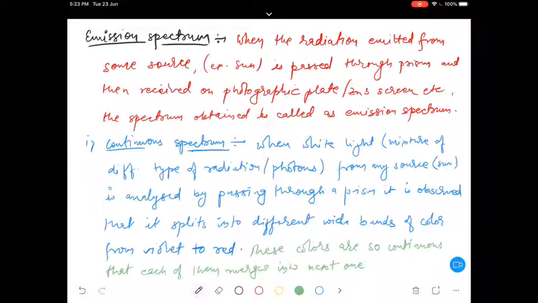Each of them will be merged into the next one, meaning we cannot differentiate between these different radiations.